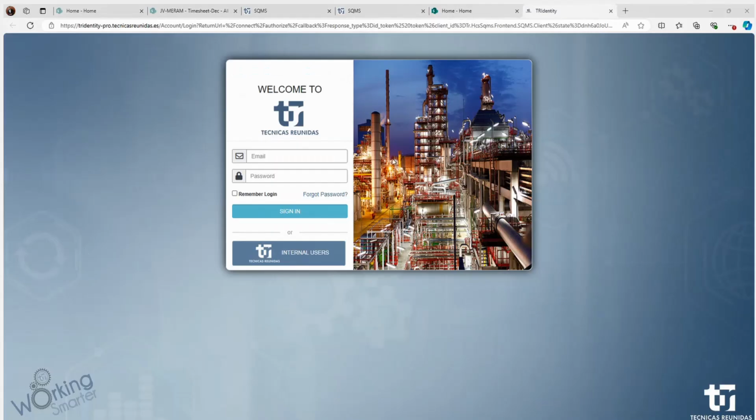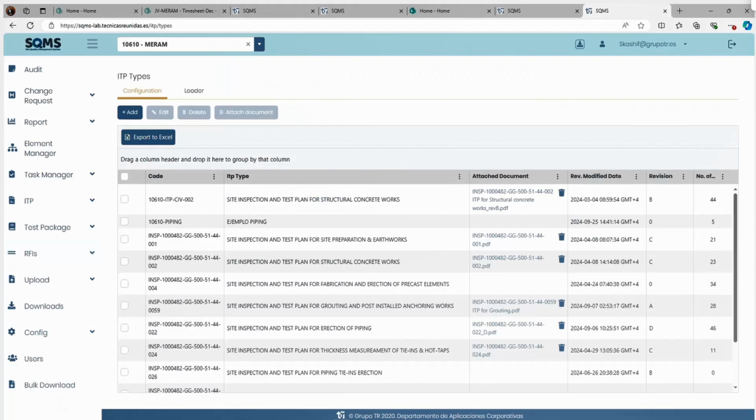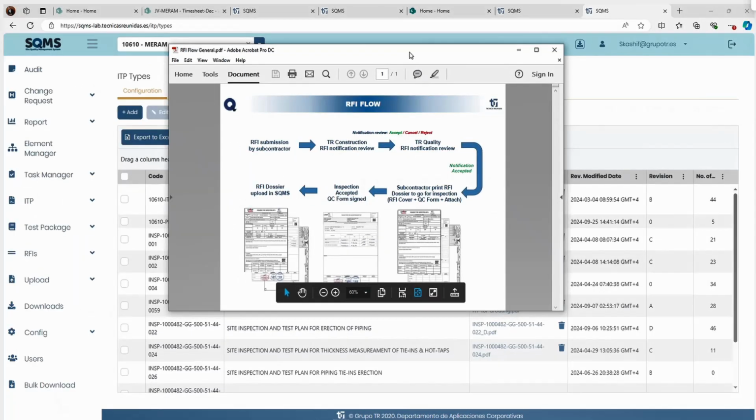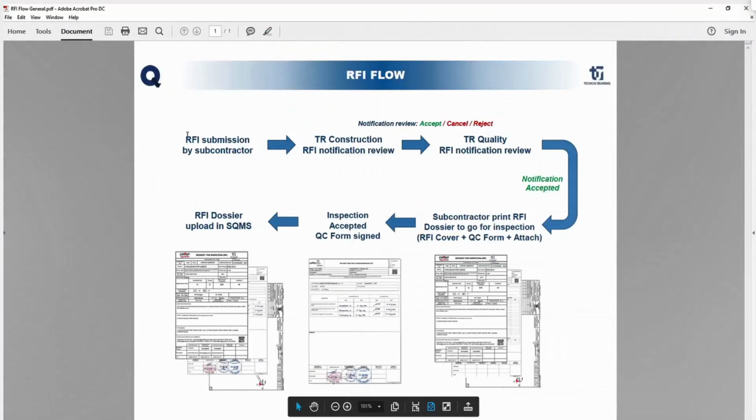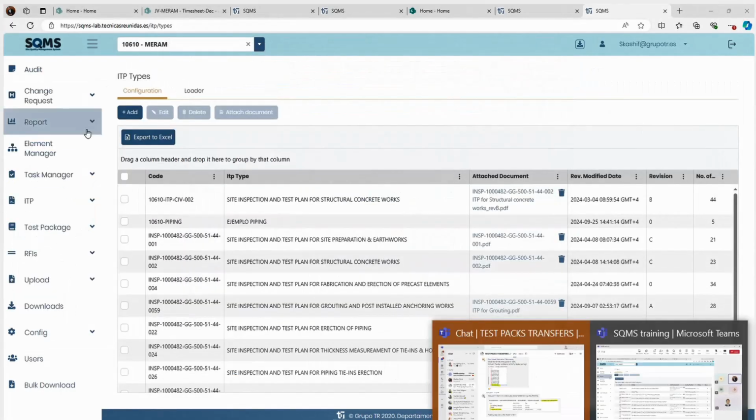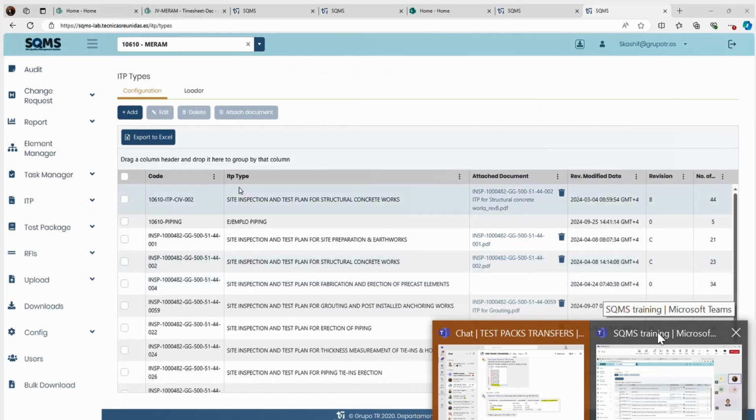Once you click on the web page, you will land here. Then you just need to log in, because you have already created your password and everything, and sign in. Let's see the steps one by one now. We had the first step, RFI submission by our subcontractors. In this case, let's say Mr. Saeed wants to raise an RFI. He will log in to the system.